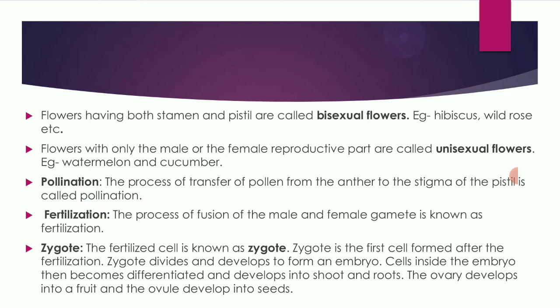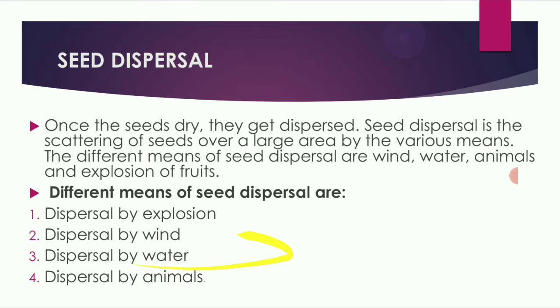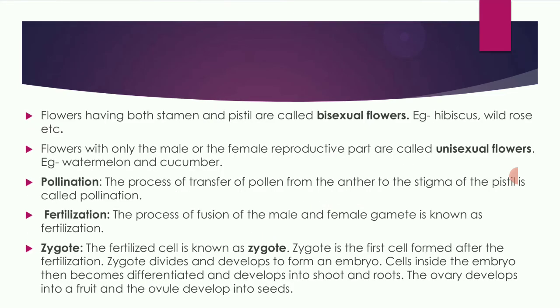When the pollen grains reach the stigma, they travel to the ovary where fertilization takes place. The ovary contains ovules. The pollen grains fuse with the ovules and fertilization takes place. The process of fusion of male and female gametes is known as fertilization. The fertilized cell is called the zygote, the first cell formed after fertilization.